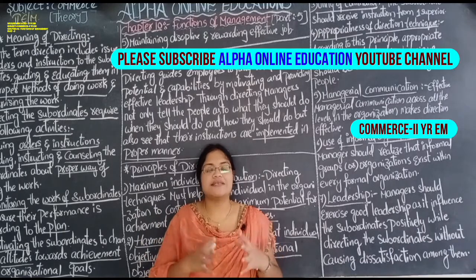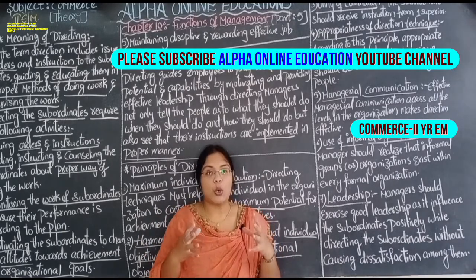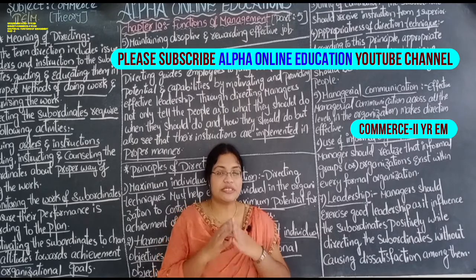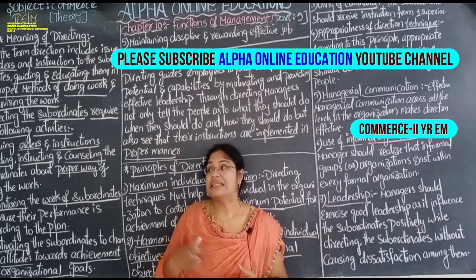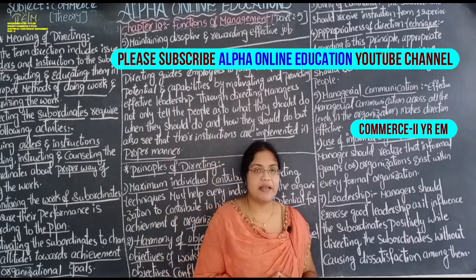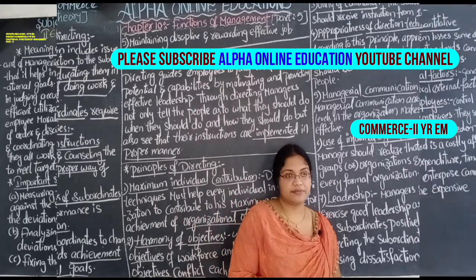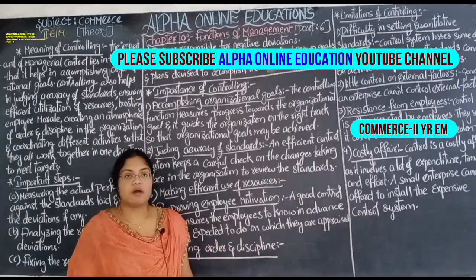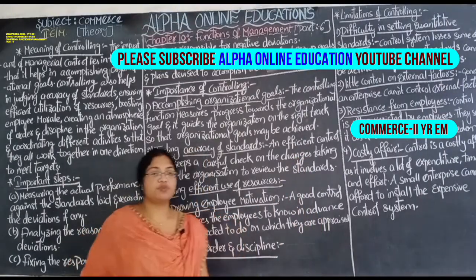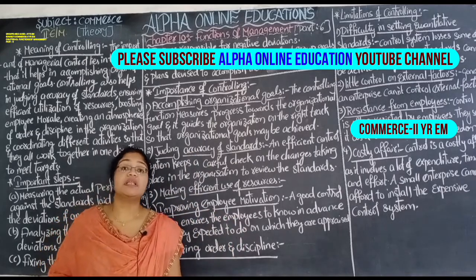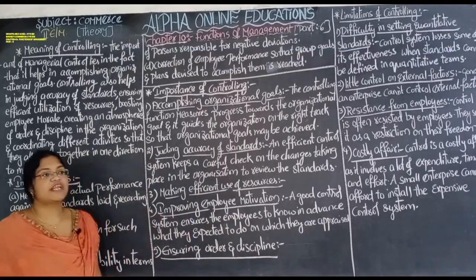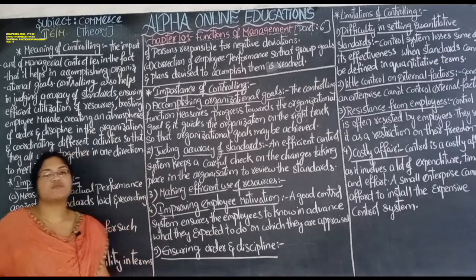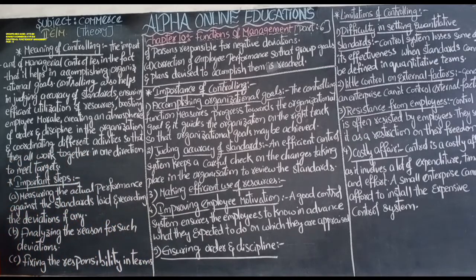And the last, the final one, is controlling. We are going to study controlling in the next session in detail. Good morning ma'am, welcome to Alpha Online Education, Commerce Theory part for the second year's English medium. The chapter that we are dealing with is the functions of management, and this is the last function of management, that is controlling.